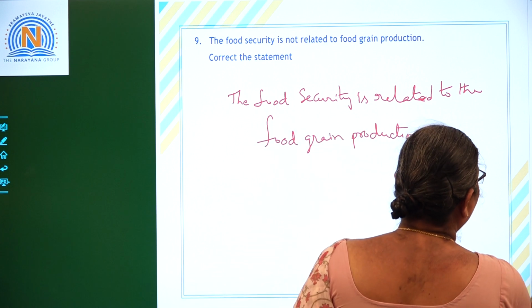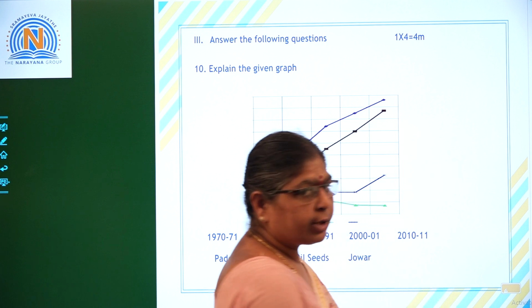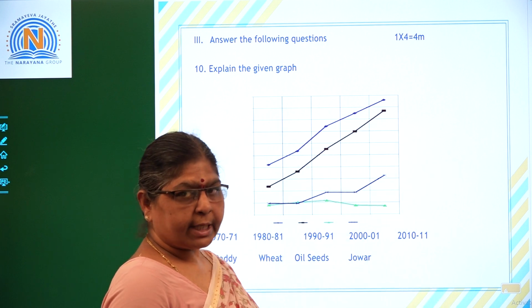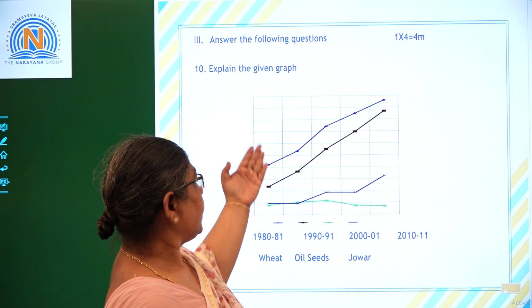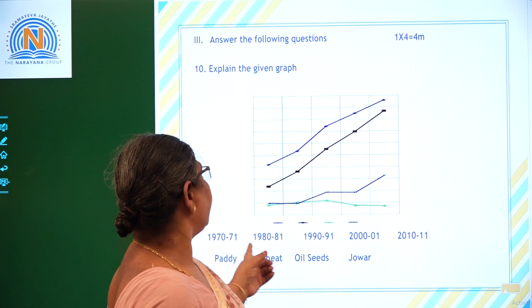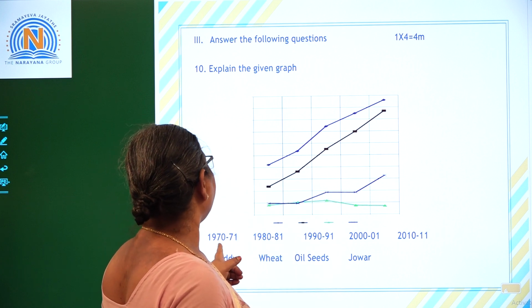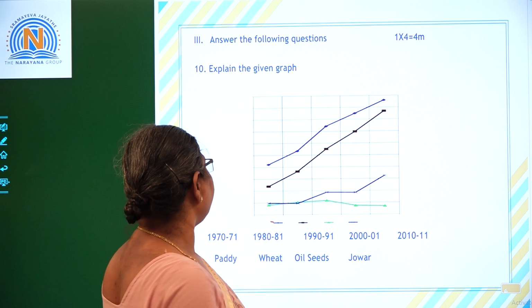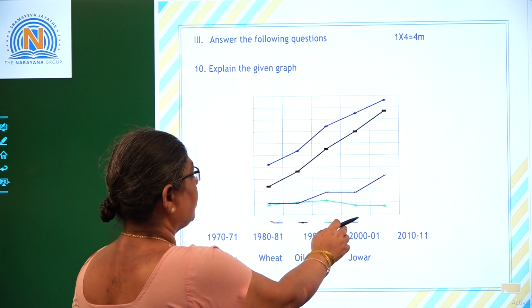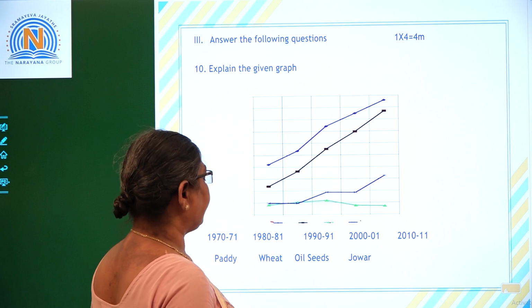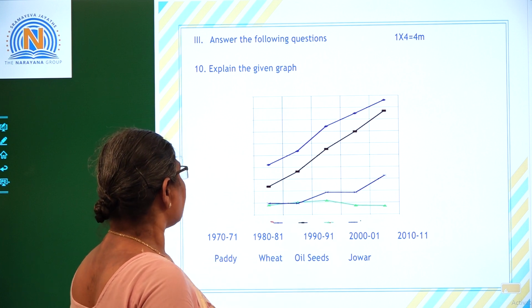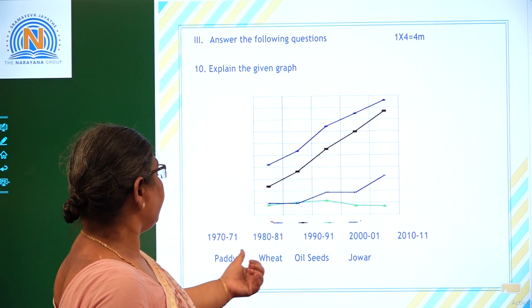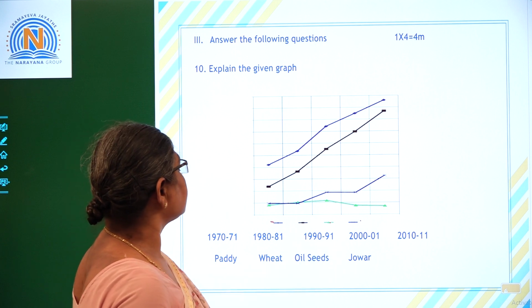And now let us look at the graph and have an explanation about the graph. That is a 4-mark question. Explain the given graph. See, here the graph has been given and different colors are given. 1970-71, 1980-81, 1991, 2001, 2010-11. These are the years. And the crops are paddy, wheat, oilseeds and jowar.